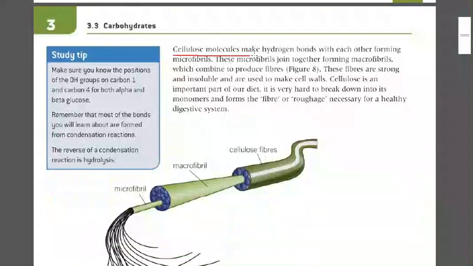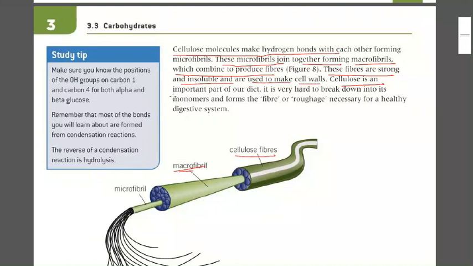Now cellulose molecules make hydrogen bonds with each other, forming microfibrils. These are the microfibrils. These microfibrils join together, forming macrofibrils, and these macrofibrils join together and form a cellulose fiber. That is, these macrofibrils combine to produce a fiber, and that fiber is known as a cellulose fiber. And these fibers are strong and insoluble and are used to make cell walls.